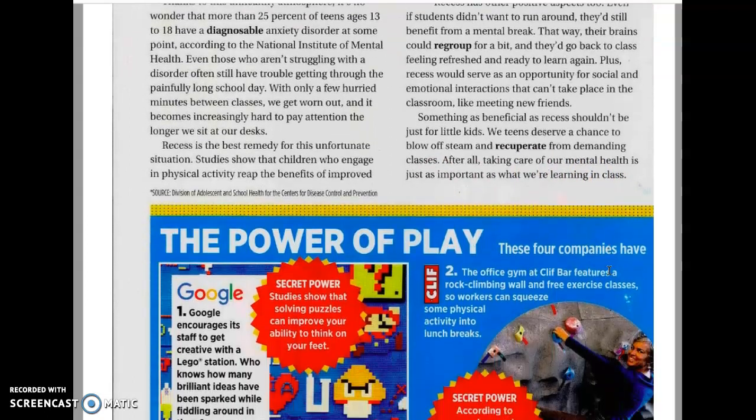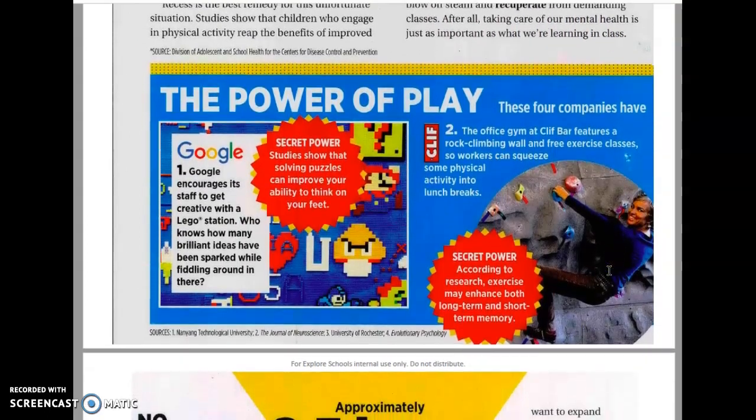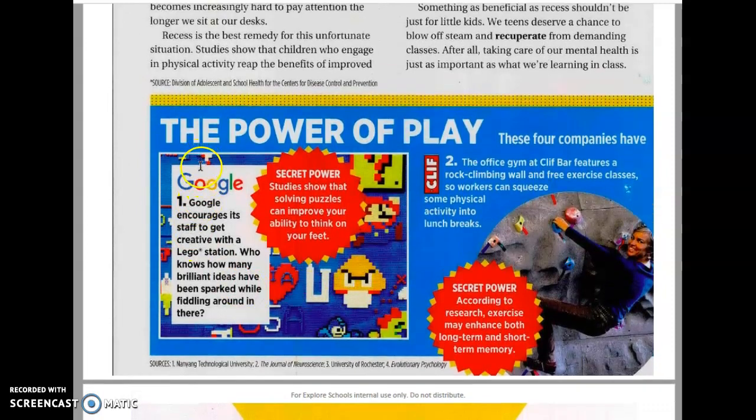And let's take a look at this text feature called The Power of Play. Number 1, Google. Google encourages its staff to get creative with a Lego station. Who knows how many brilliant ideas have been sparked while fiddling around in there? Secret power: studies show that solving puzzles can improve your ability to think on your feet.